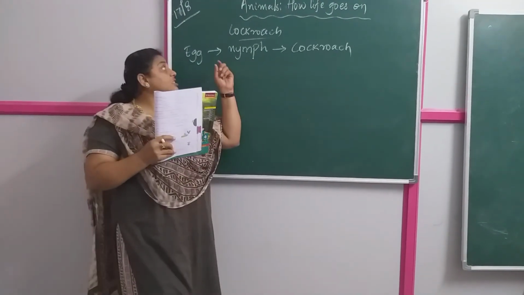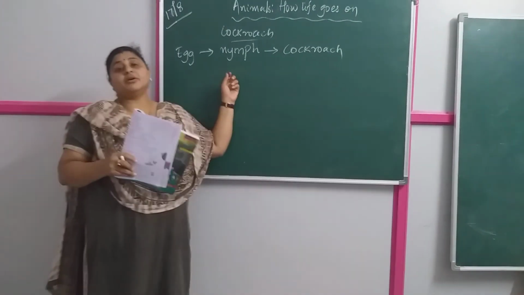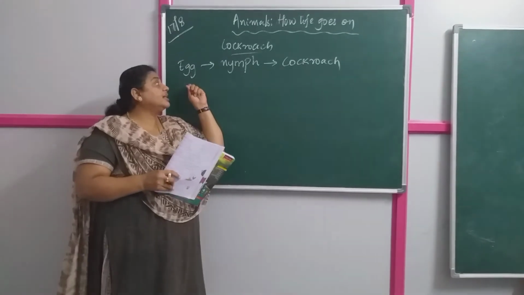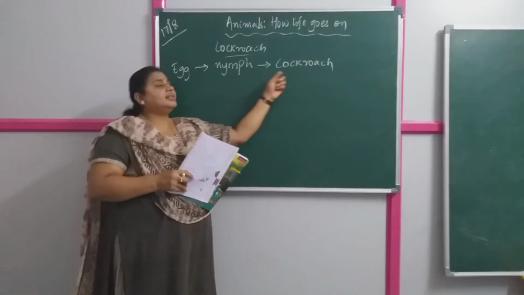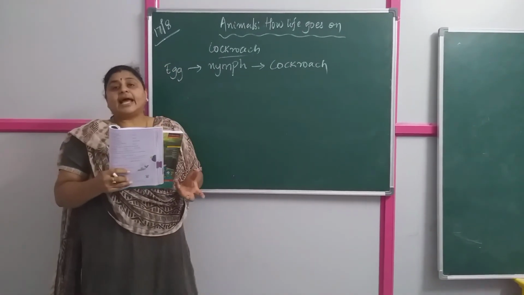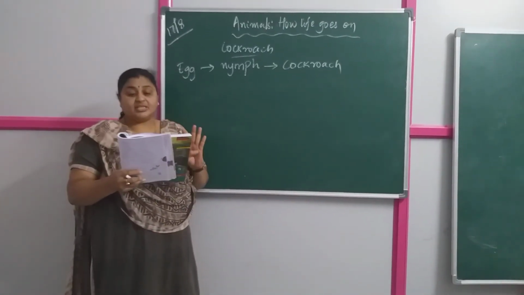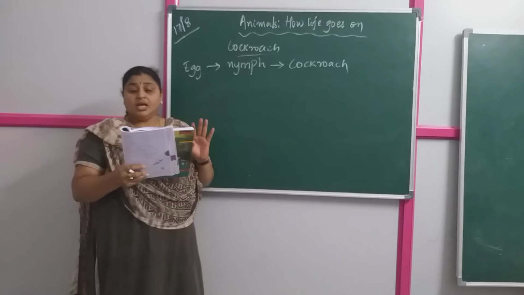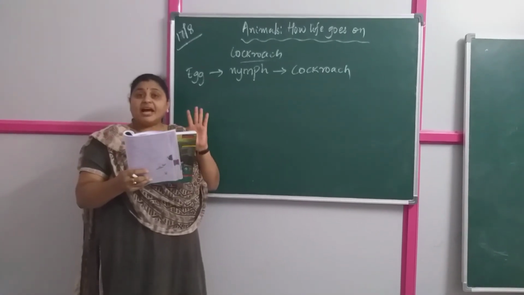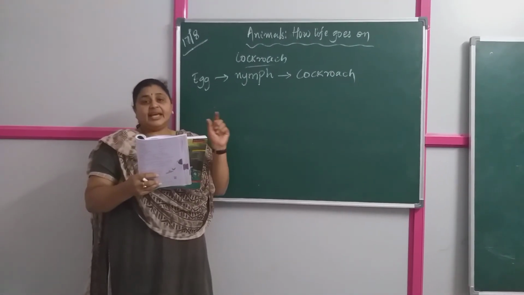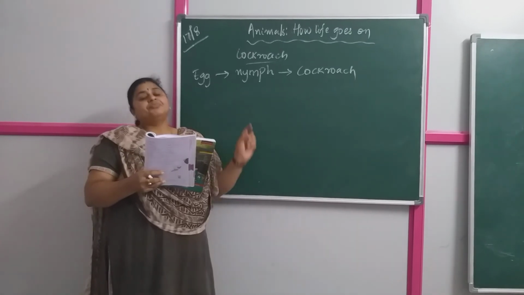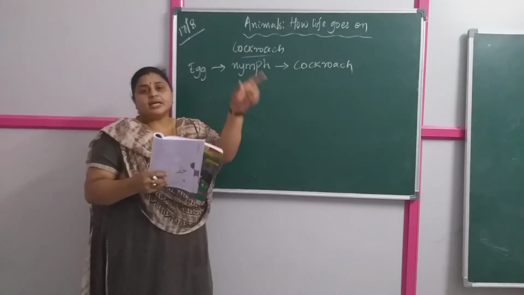In cockroaches and grasshoppers, we have three stages: egg, baby insect and the adult. But butterflies and houseflies have four stages. The first stage is the egg, then the larva, then the pupa, then the adult.